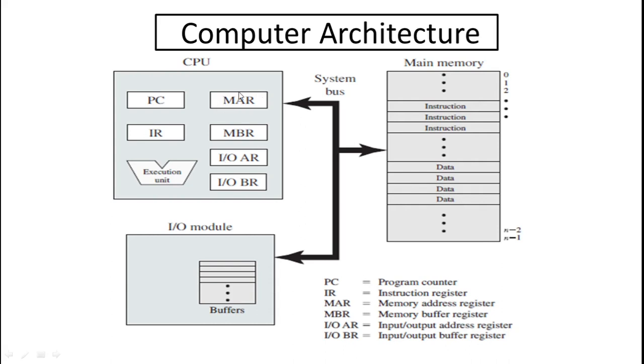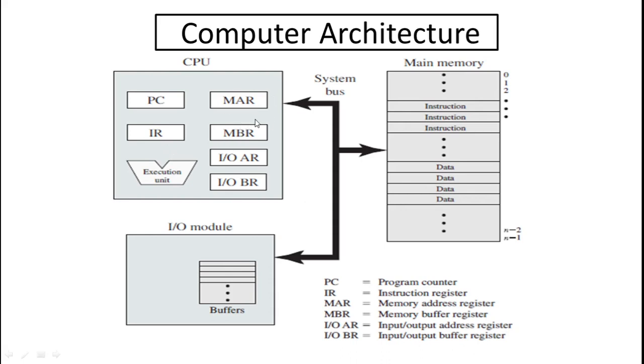These registers keep a record of memory addresses. Same thing, the program counter and instruction register keep a record of addresses. It means which instruction is in execution. Whatever instruction is going to be executed by the CPU, the record of that instruction and its address are available in the program counter and instruction register.